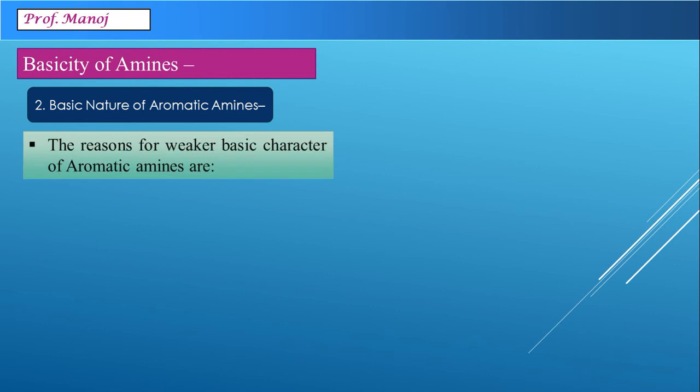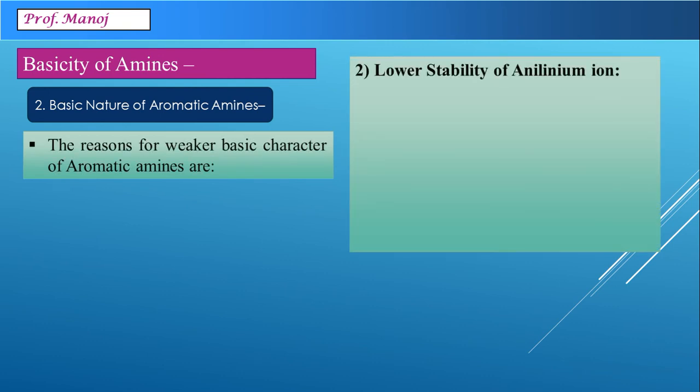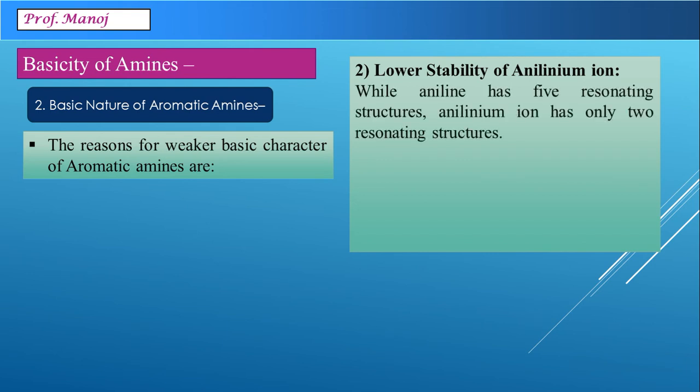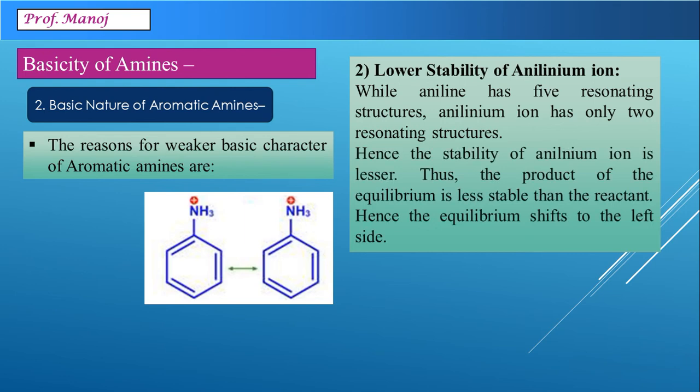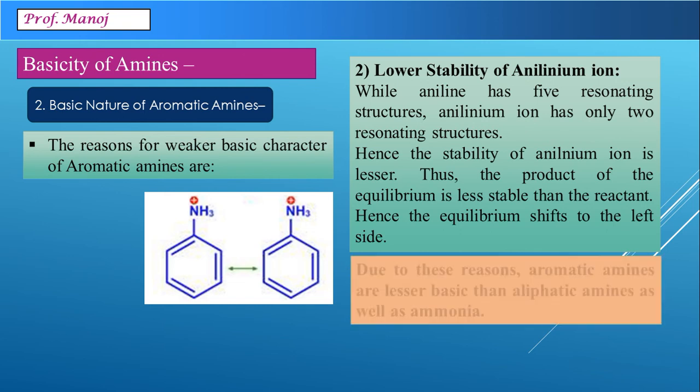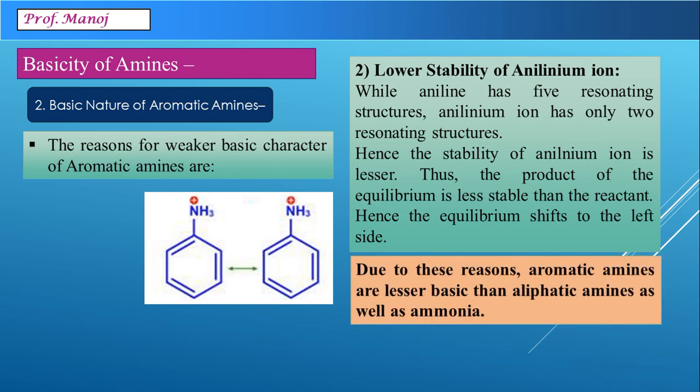Compare the second reason. Reason number 2 is when aniline forms anilinium ion. Aniline had 5 resonating structures, but once anilinium is produced, it has only 2 resonating structures. Because the anilinium ion is less stable, the product of the equilibrium is less stable, so the equilibrium will shift to the left hand side. Due to both these reasons, aromatic amines are less basic than aliphatic amines as well as ammonia.